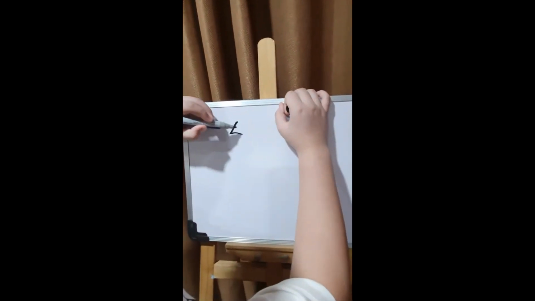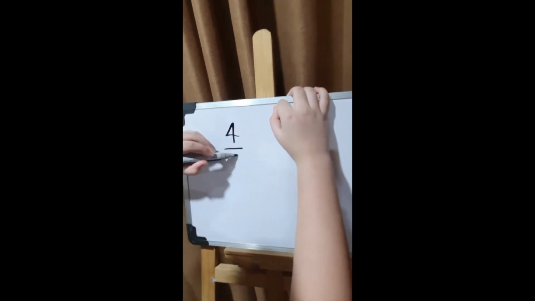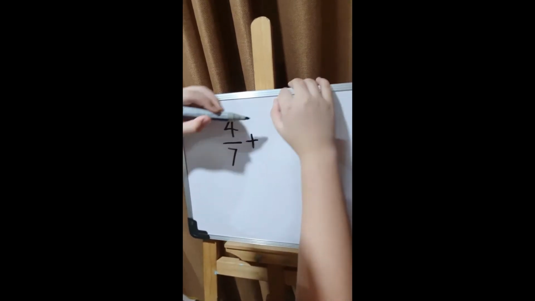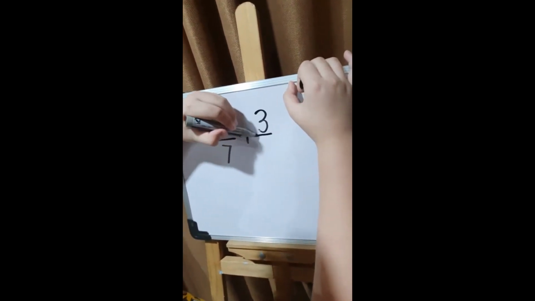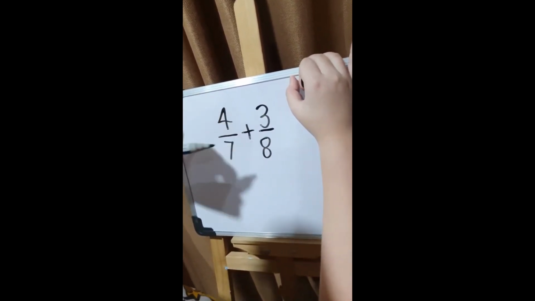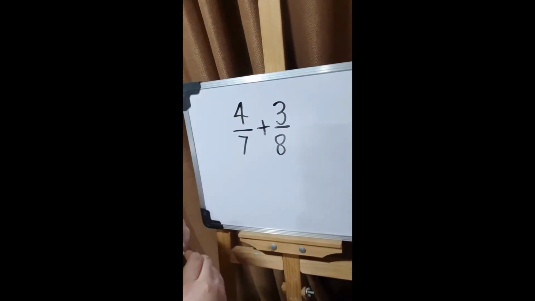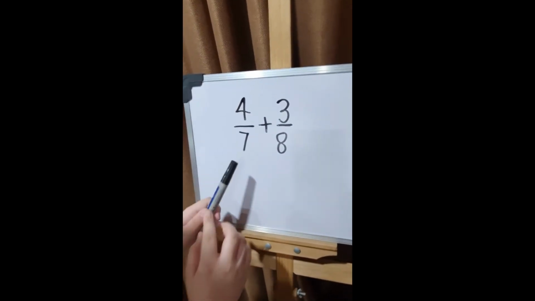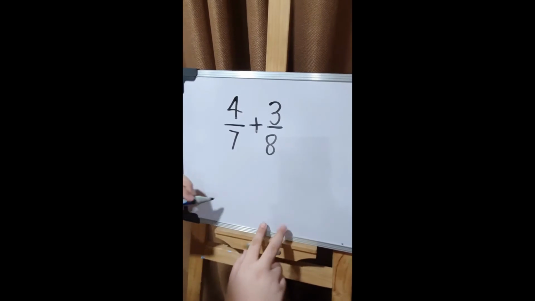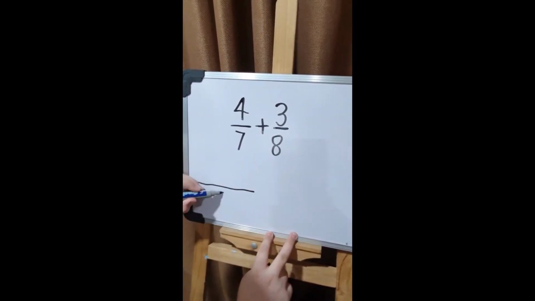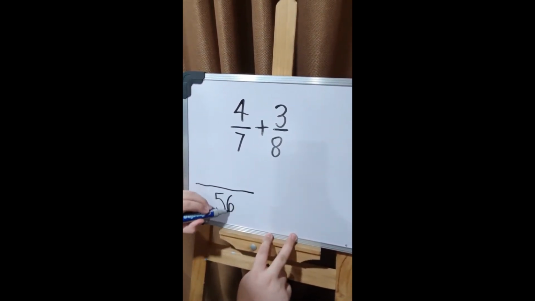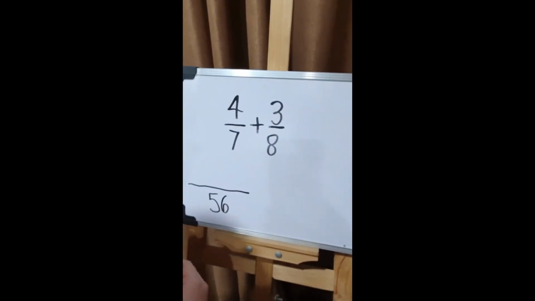For example, 4/7 plus 3/8. Now, we have to find out what's the LCD of 7 and 8, which is 56. And now, we have to do this.